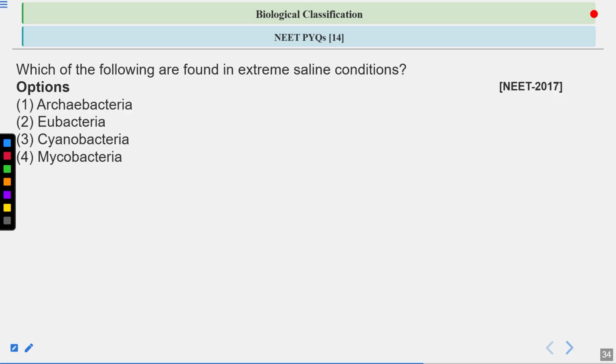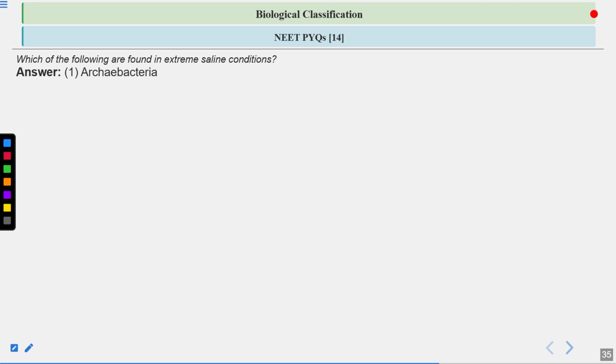Now, next question. Which of the following are found in extreme saline conditions? What are the options here? Archaebacteria, eubacteria, cyanobacteria, and mycobacteria. So what will be the answer for this question? Let's have a look at the answer. Answer here is option number 1, which is Archaebacteria. Archaebacteria are the primitive bacteria. They are known as extremophiles.